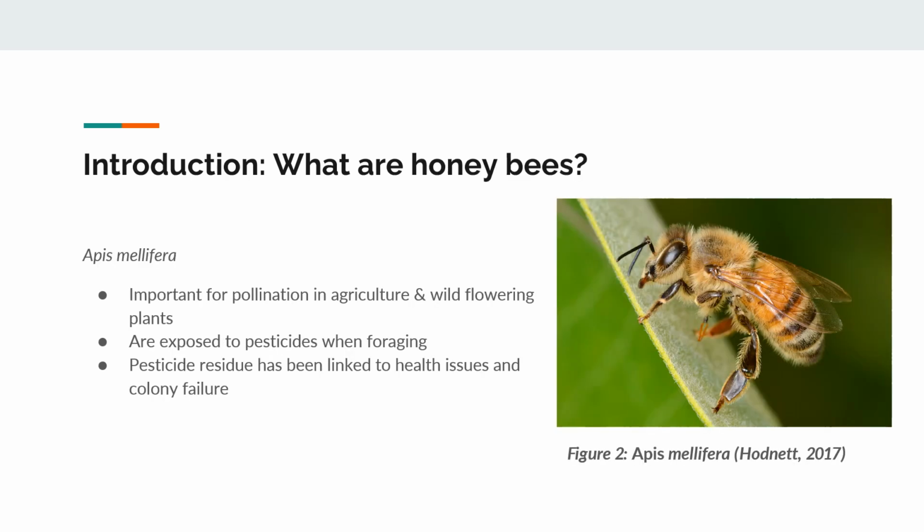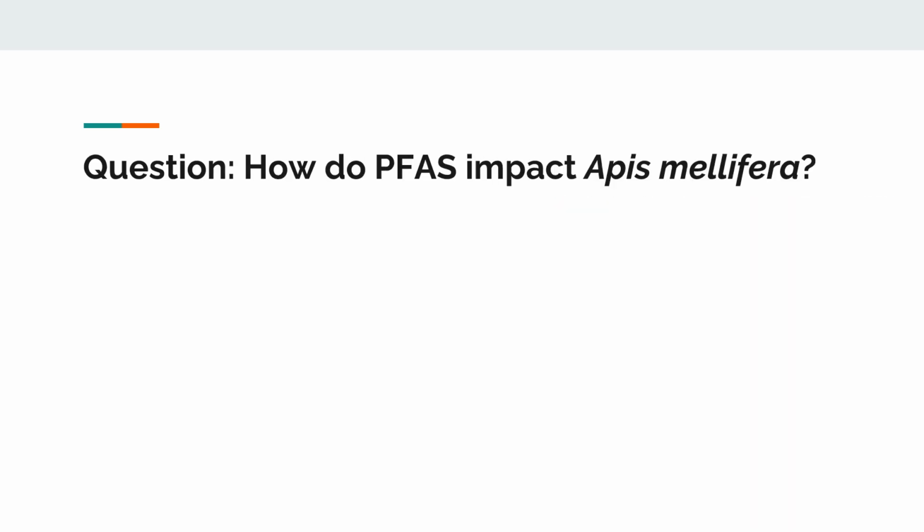Okay, now that I've nerded out about PFAS enough, let's talk about honeybees. You can see a honeybee there to the right in figure 2. This little girlie, her scientific name is Apis mellifera. She is very important for pollination in both agriculture and native plants. Apis mellifera can be exposed to pesticides when they're foraging, and this pesticide residue has been linked to health issues and colony failure. So let's link these two topics together.